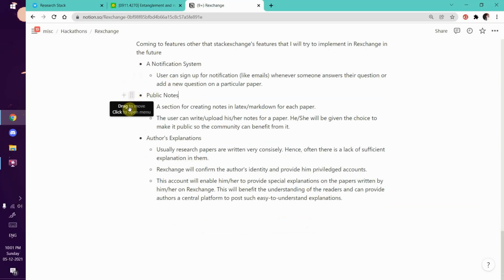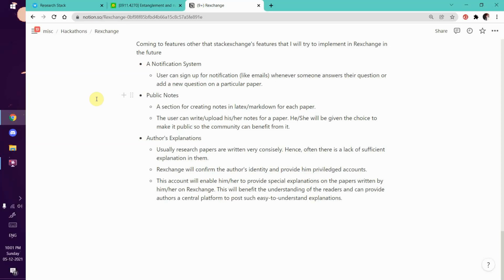So there are two major potentials which I'm very enthusiastic to implement in the future, and this really demonstrates the usefulness of the platform. A section can be created for making notes in LaTeX for each paper. These notes will be stored with RexChange along with the account that the user has. The user can also be given a choice to make these notes public. Hence, the community can immensely benefit from these notes.